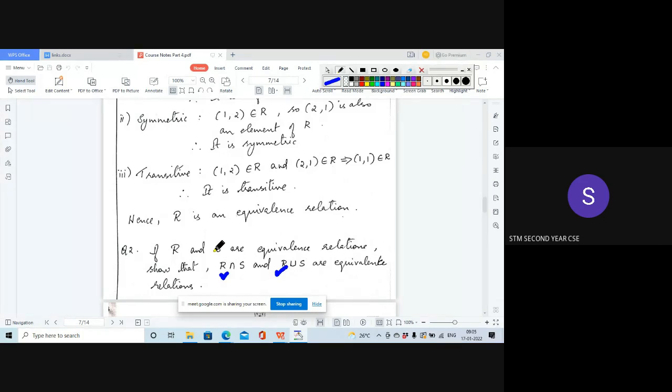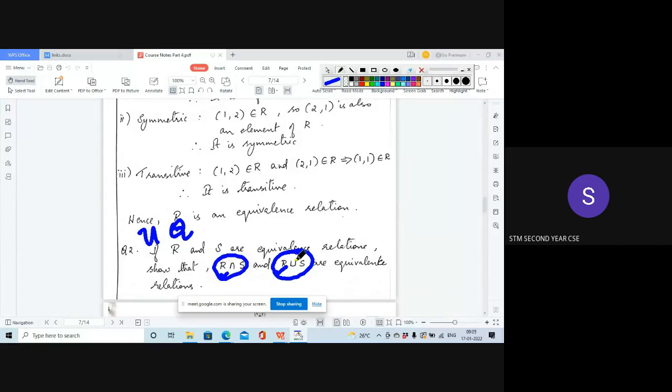This is a university question, a very important question, and it was asked last time. The question was to prove R union S is an equivalence relation, if R and S are equivalence relations. Maybe they can change it to R intersection S also.